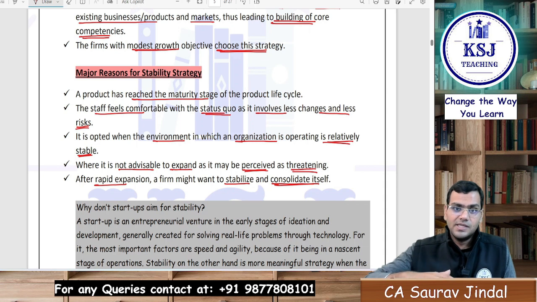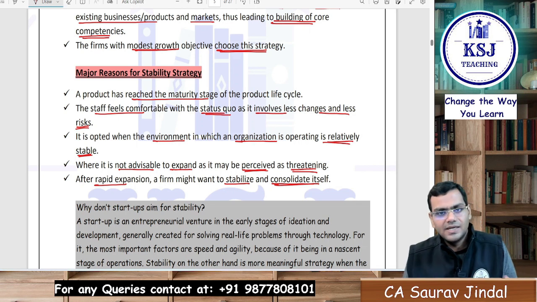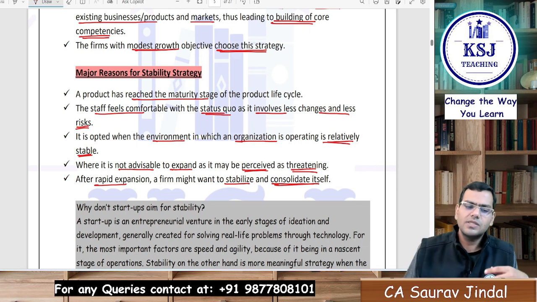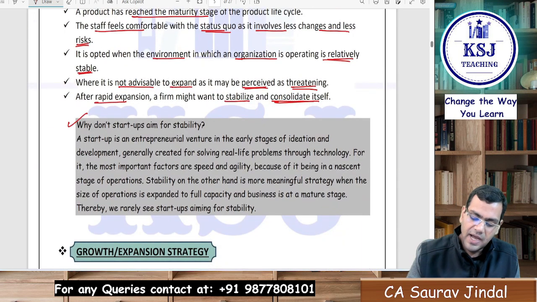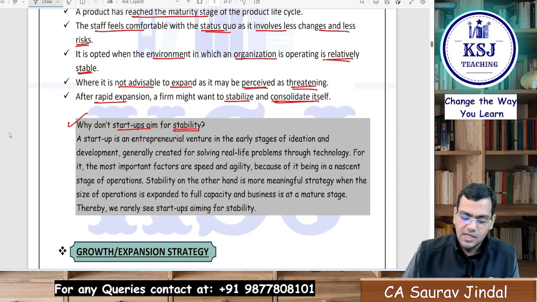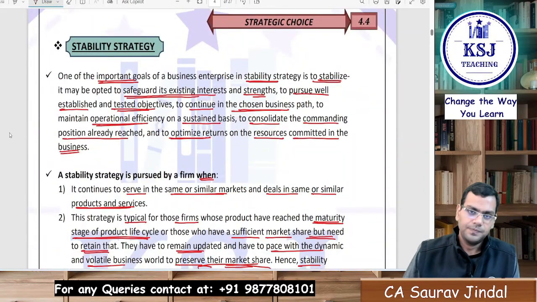Now I will stabilize. I'll take a deep breath. Okay, now let's do the business. Let's get the return on this 3 crore. I do not have any other money left with me. Now I want to earn, and let's see after earnings, if we get good returns, then we will see if we can go for further expansion or not. Right? So these are the major reasons for the stability strategy. Just read it, why don't startups aim for stability? This we have already discussed. Just give it a reading, and with this, the first strategy, the stability strategy, is done.